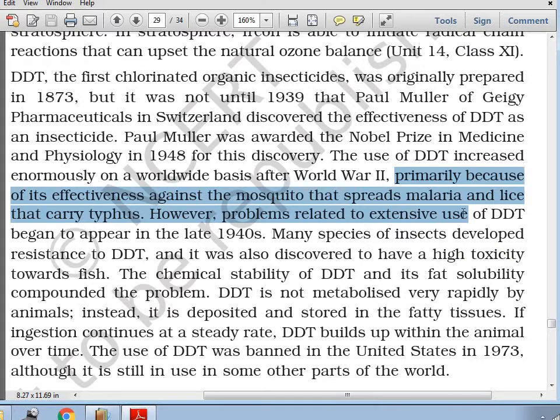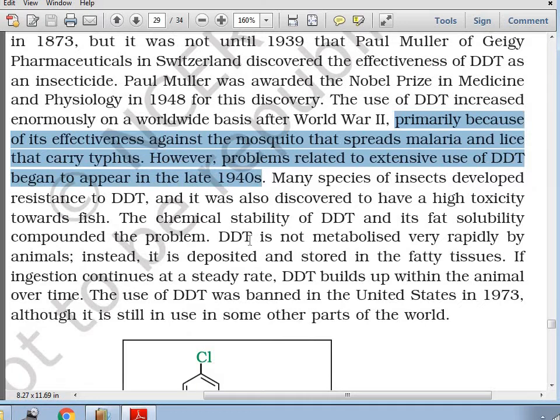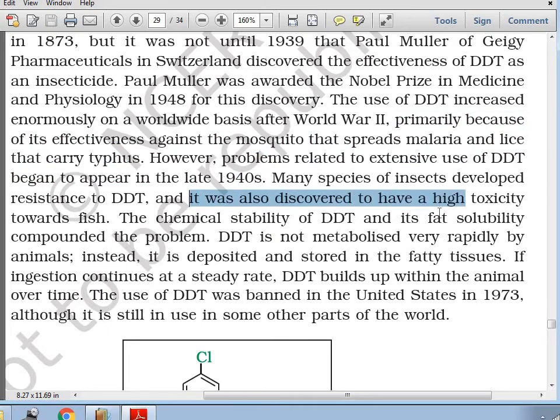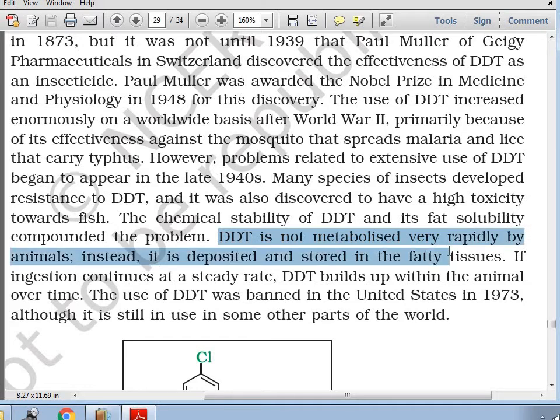However, the problems related to the extensive use of DDT began to appear in the late 1940s. It was actually discovered to have a high toxicity towards fish. The chemical stability of DDT and its fat solubility compounded the problem. DDT is not metabolized very rapidly by the animals.